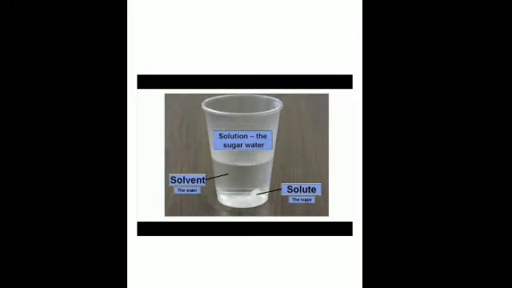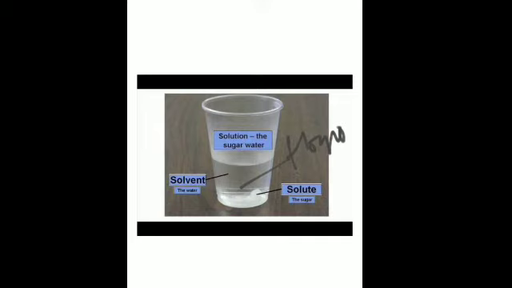You can see over here, this is a solution. So it is a homogeneous mixture of a solute and a solvent. You cannot make out where the sugar is and where water is. Is that clear? Here you have to show the solute and the solvent. When you mix it, when you stir it and it forms a solution, you cannot make out. So it's a homogeneous mixture, that is, having a uniform composition. You cannot make out where the salt is and where sugar is.